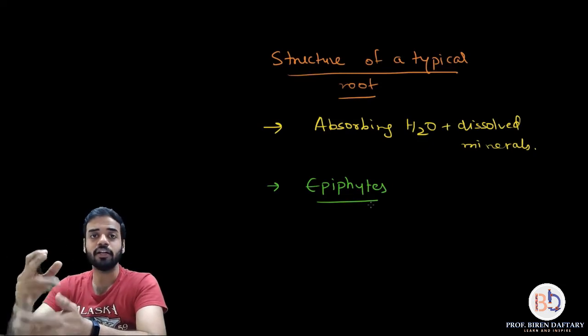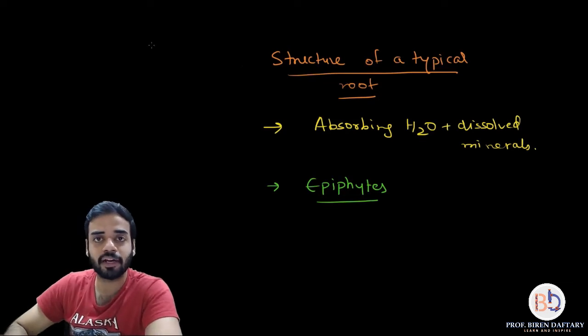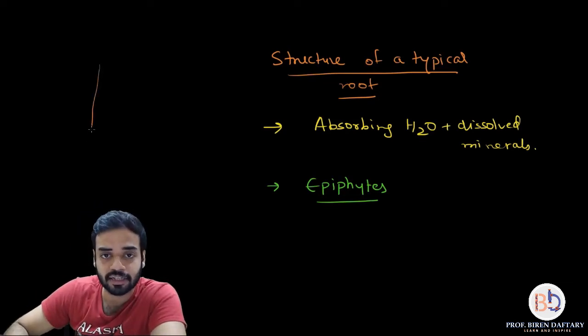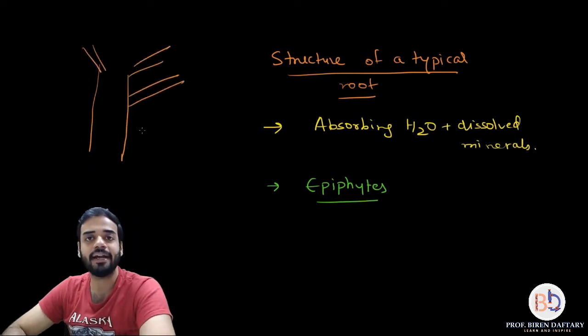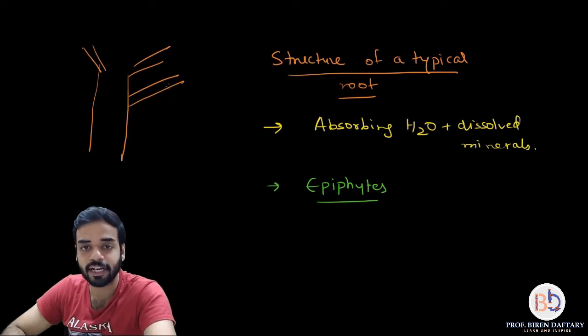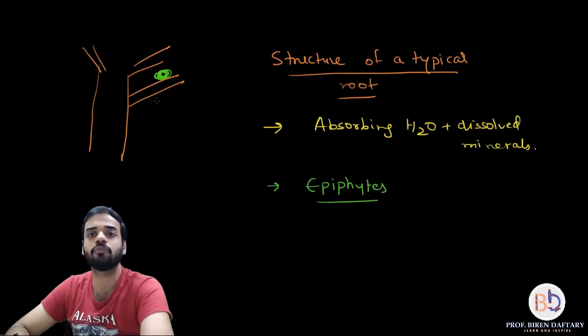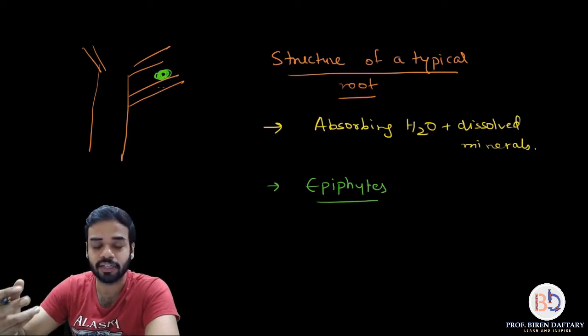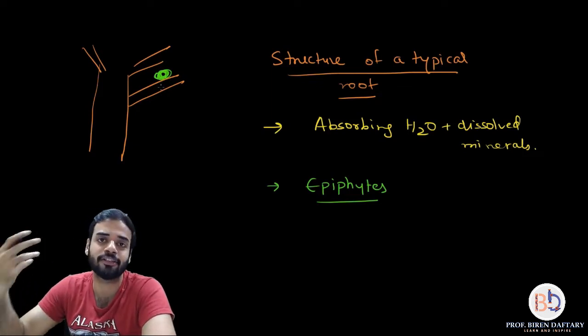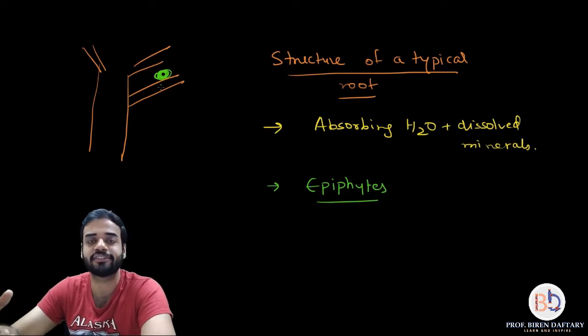So I will just draw a simple diagram over here. Just imagine this is a tree, and these are the branches of that tree, correct? And over here I am going to draw an epiphyte. I am going to use green color. So just imagine this green colored plant which I have drawn is an epiphyte. So it is growing on another tree. Now you will ask me, why is it growing on another tree? Why is it not growing in the soil itself?